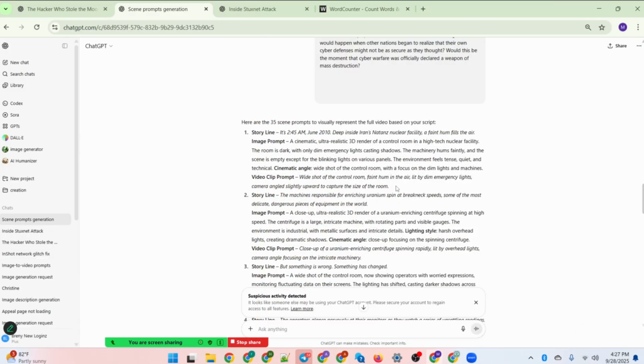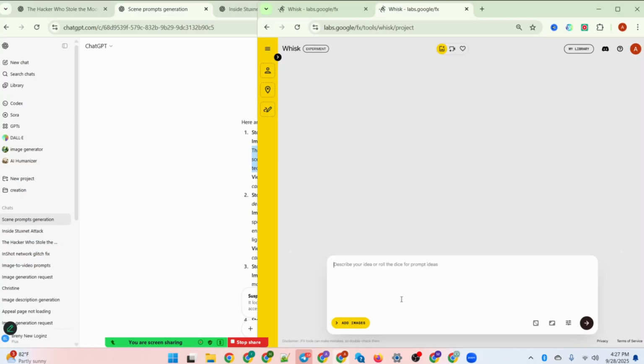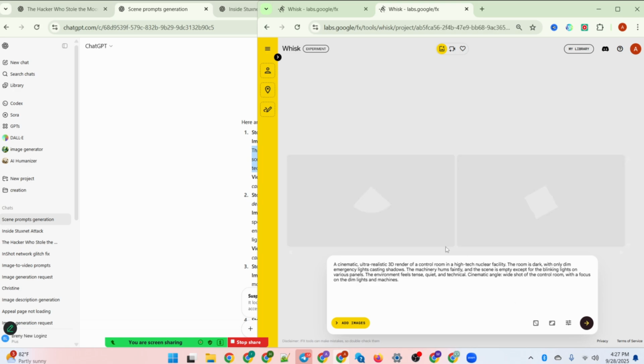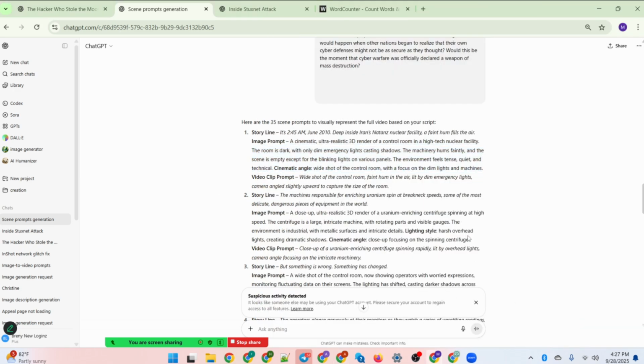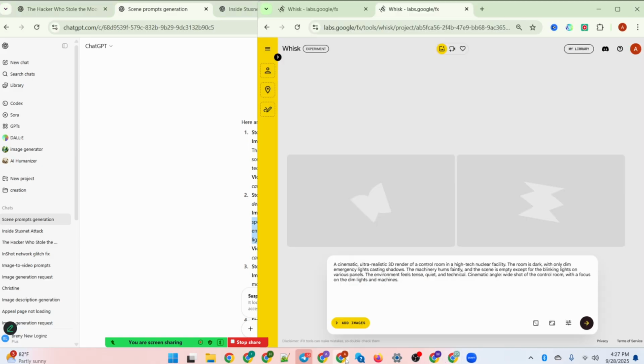So right here, what you need to do is very simple. Just copy the image prompts here and go back to that and paste it here. Then generate. Copy the next line of the image prompts. That's for the second one. Go back to where you have this and generate that too.